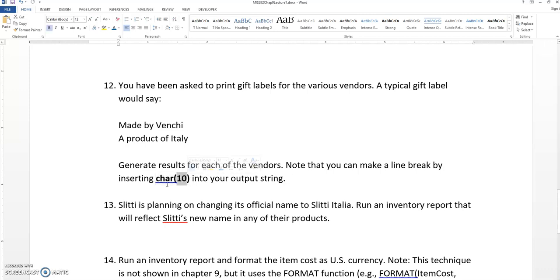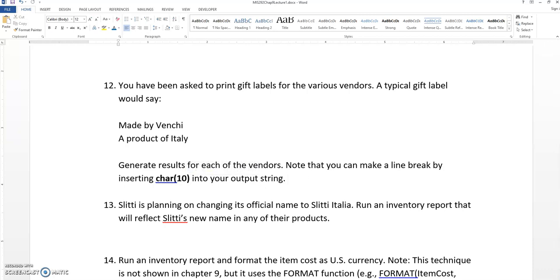This character function will insert a character into your output, and it doesn't have to be a printing character. It could be a line break like what we're using here. It could be a tab. Each of the keyboard characters has a numeric code, typically called an ASCII code, a predefined code that it matches to behind the scenes. So the 10 is the line break.